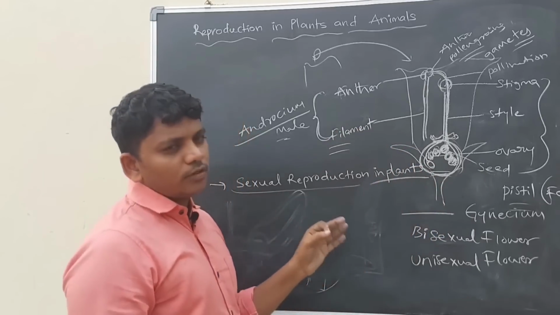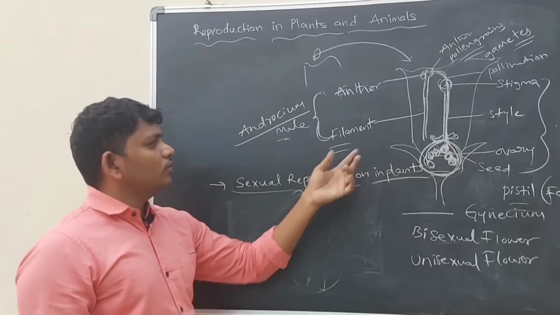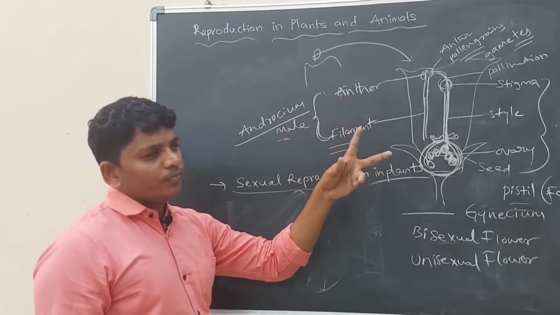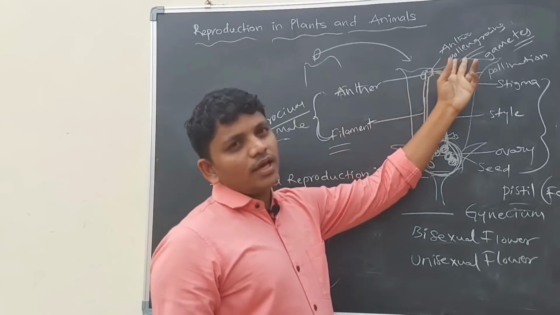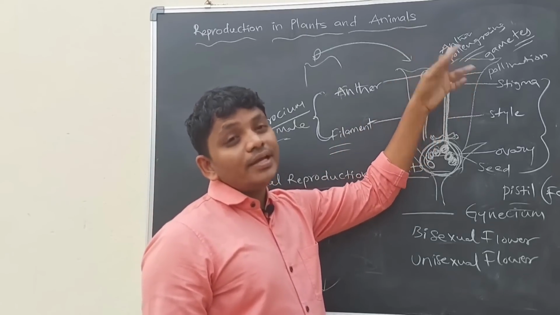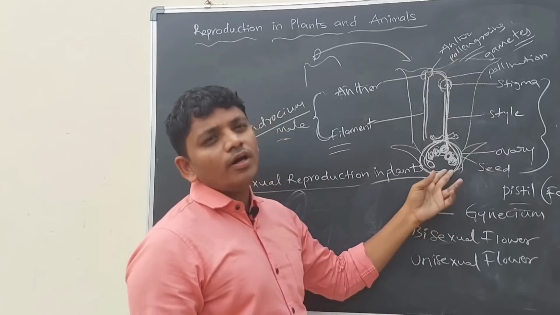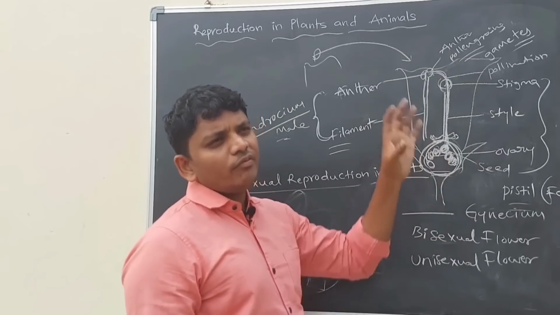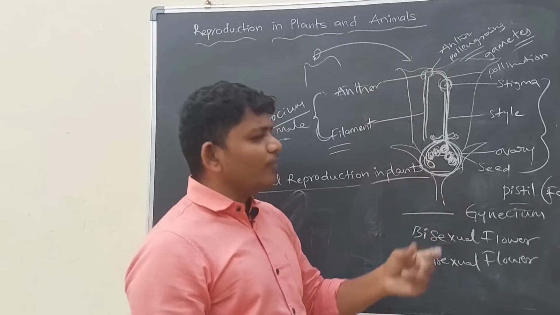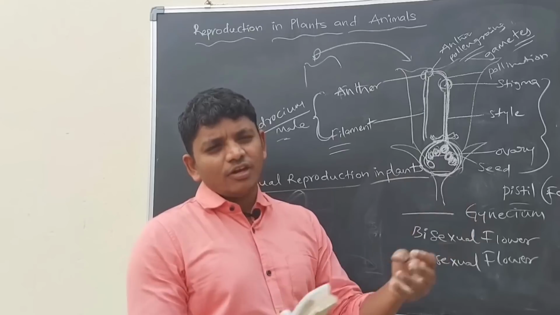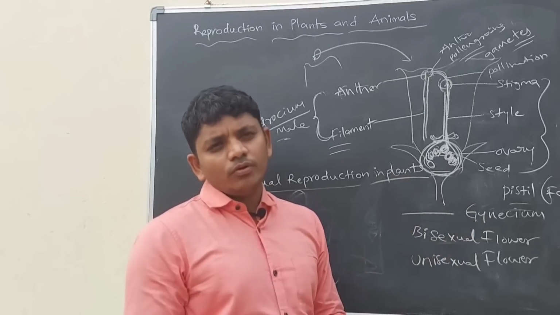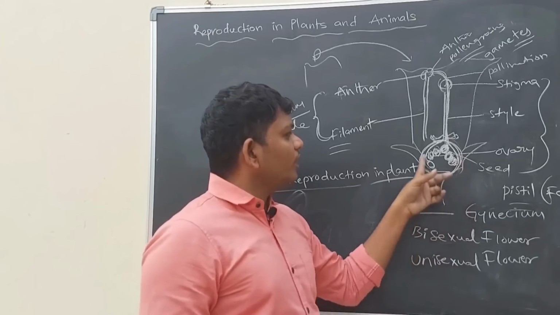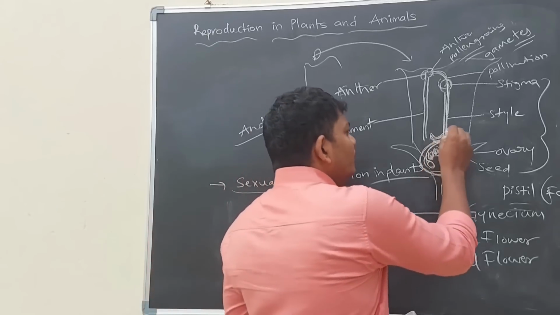In the sexual reproduction of plants, we have to observe two things. Flowers have two sexual parts, one male and one female. From the male part, pollen grains come; these pollen grains are male gametes. From the female part, ovules come; these ovules are female gametes. Whenever pollen grains and female gametes, the ovules, fuse, seeds will form. After fertilization seeds come, and the ovary grows as a complete fruit.